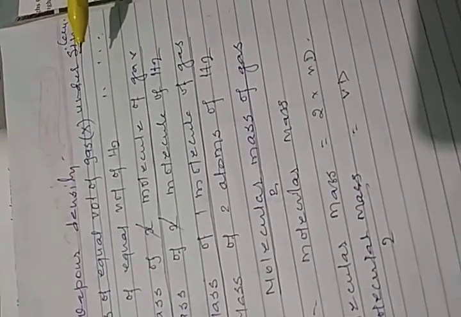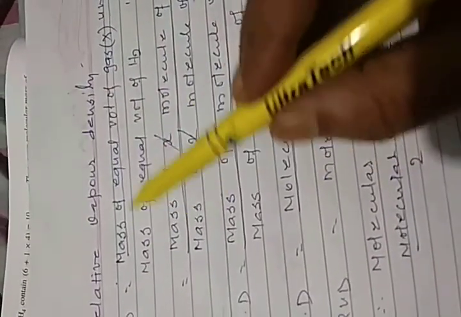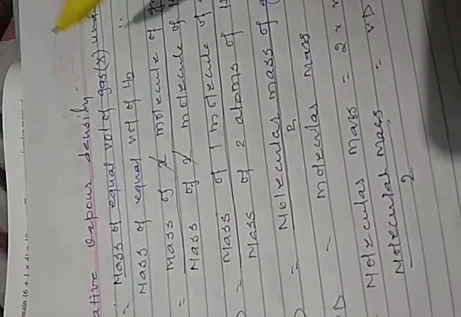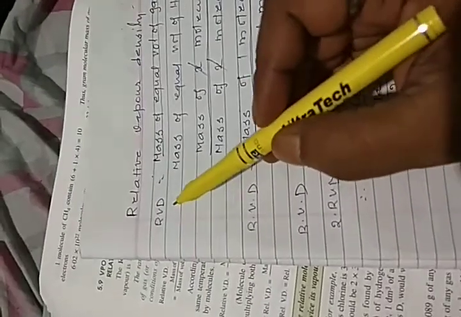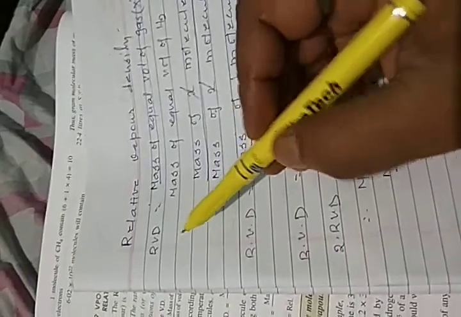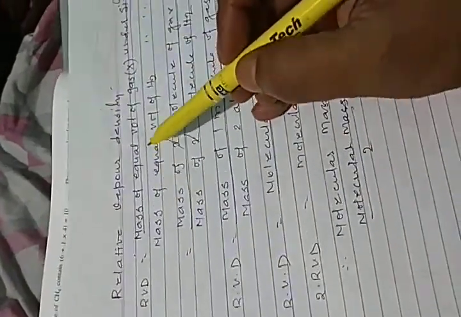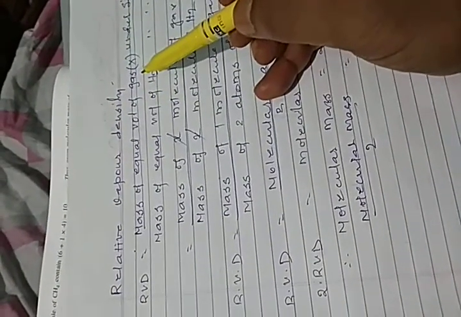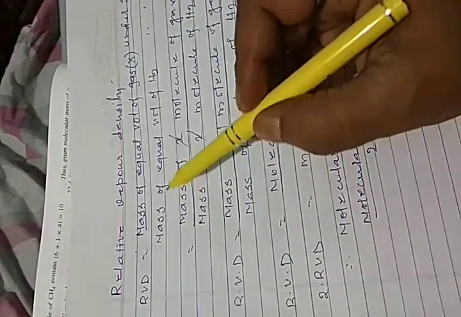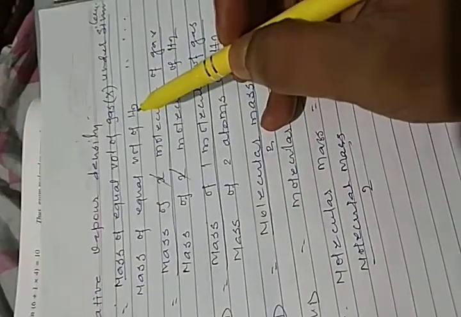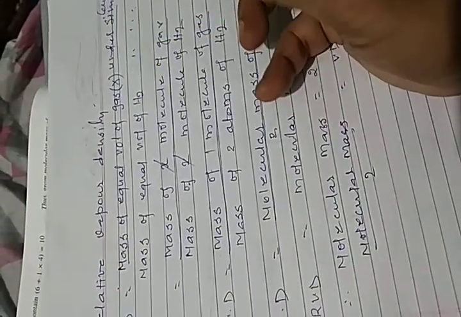There should be no alteration. Both the mass of the gas and the mass of hydrogen should be taken at the same temperature and pressure. So relative vapor density is the mass of equal volume of any gas at similar temperature and pressure conditions by the mass of equal volume of hydrogen gas.